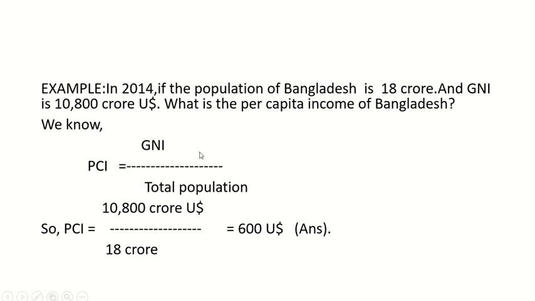At first you will write the definition of per capita income and then the formula. Then we can easily find the per capita income of Bangladesh. So here GNI divided by total population equals 600 US dollar.